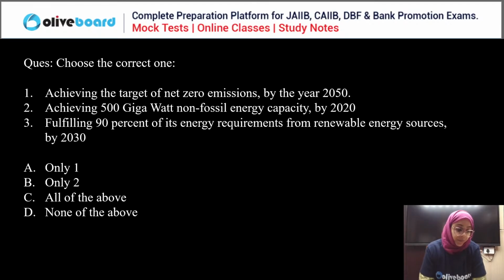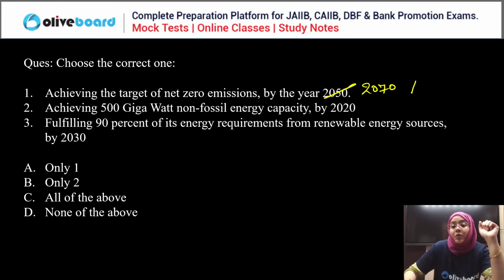Tarun is saying D. Ashish is saying A. Shiv is saying no, Tarun. So the correct answer is what? Sorry. Choose the correct one, everyone. Achieving the target of net zero emission by year 2050. First of all, we have to achieve the net zero emission target by the year 2070. So this is wrong. Achieving 500 gigawatt non-fossil energy capacity by 2020, it is by 2030. That's why it is also wrong.